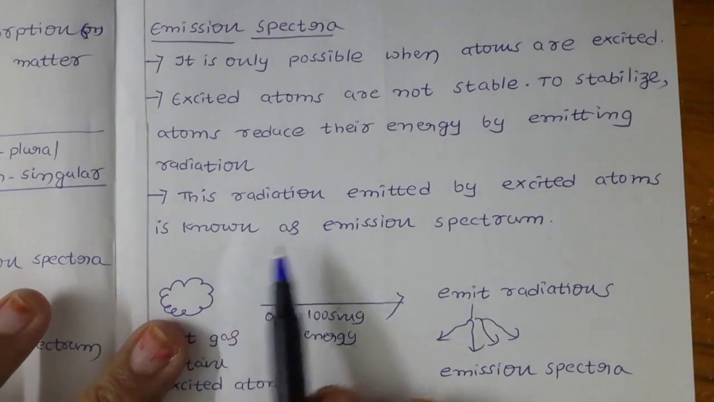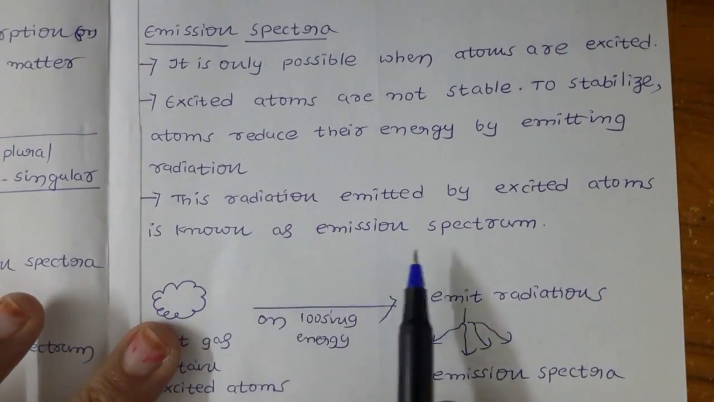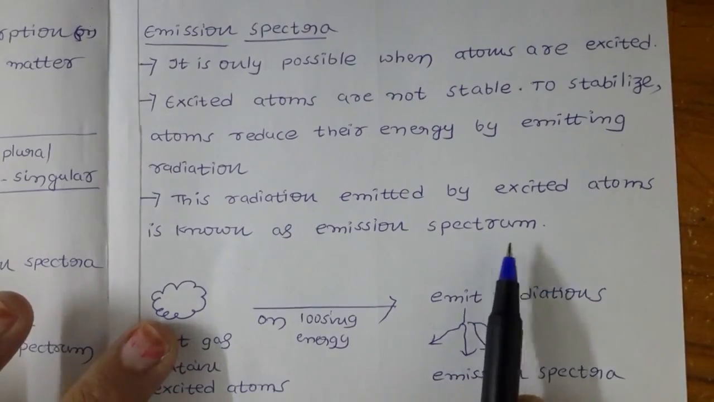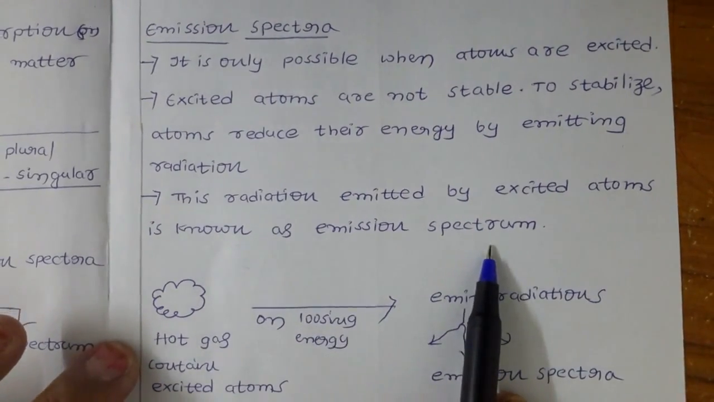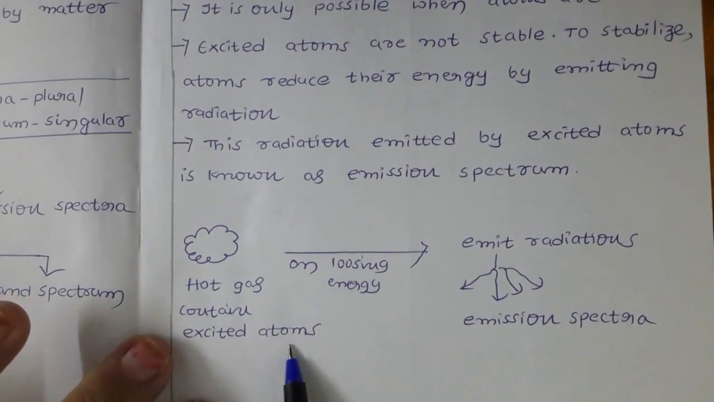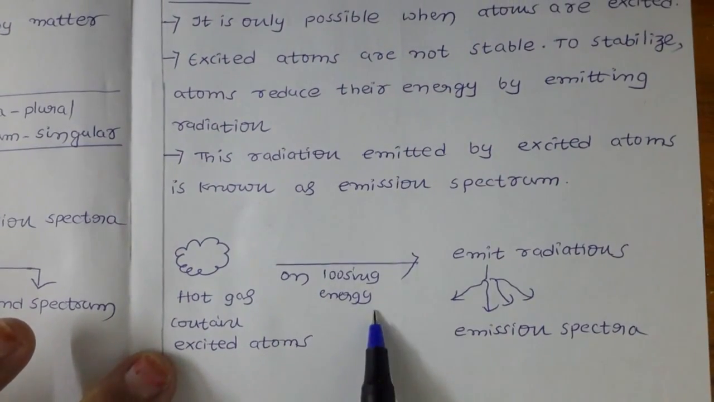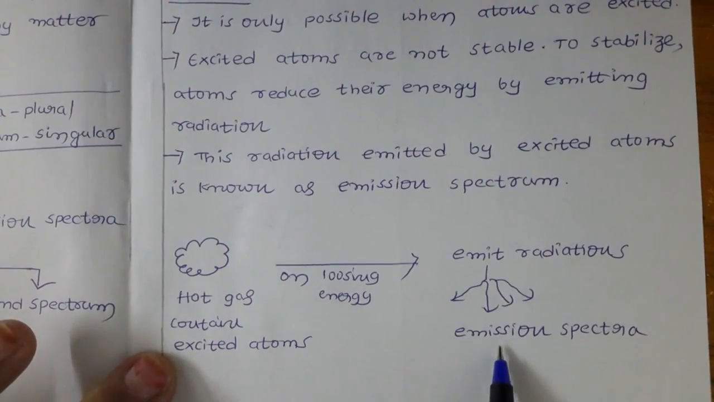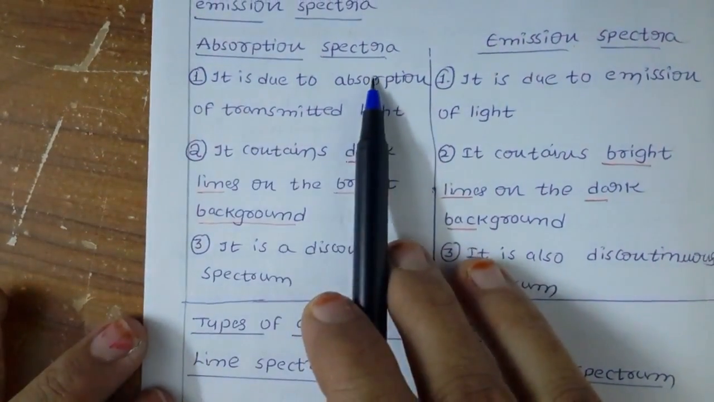This radiation emitted by excited atoms is known as what? Emission spectrum. So if you regard the spectrum, at that time what happened? You are getting the emission spectrum. Here we are taking the hot gas. It contains excited atoms, which means having more energy. So on losing energy, what happened? These emitted radiations we regard as emission spectra.